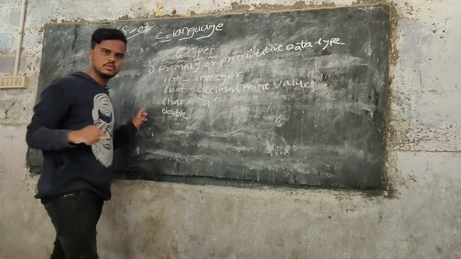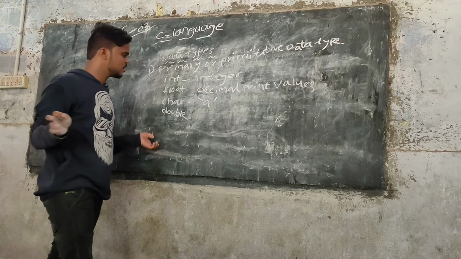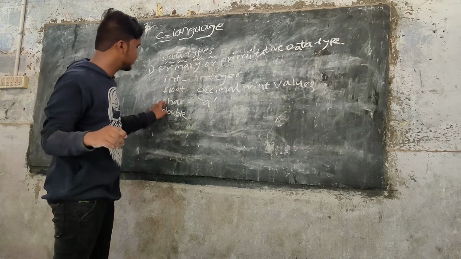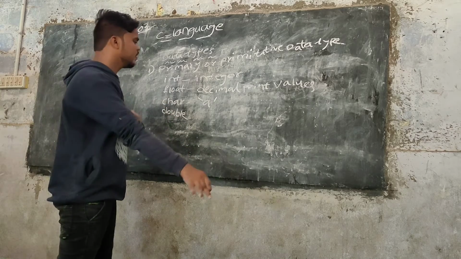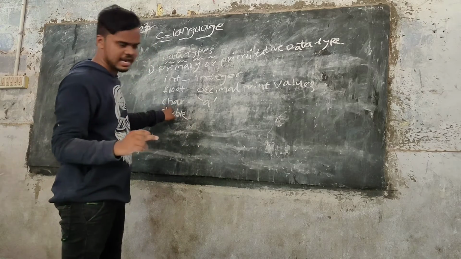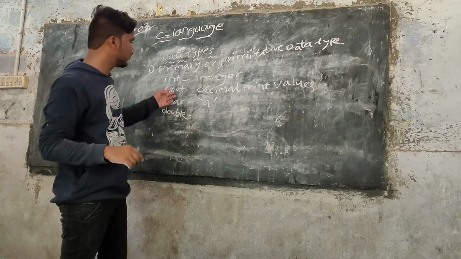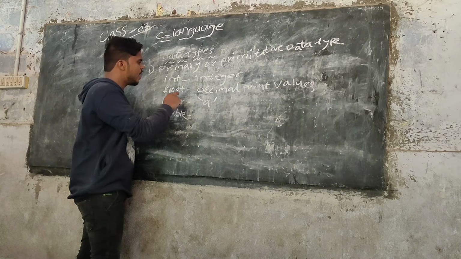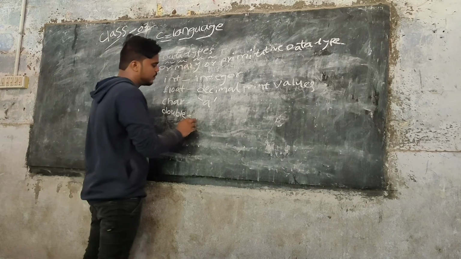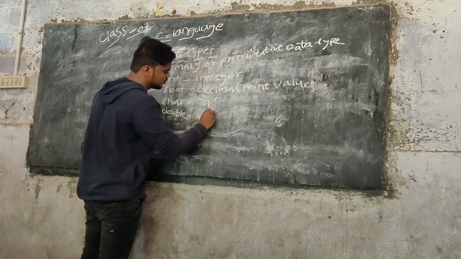Char carries some text. If you print your name, you can use char, for example cat. Double is the advance of float. When we have more than 8 digits after the decimal point, then we can use double.